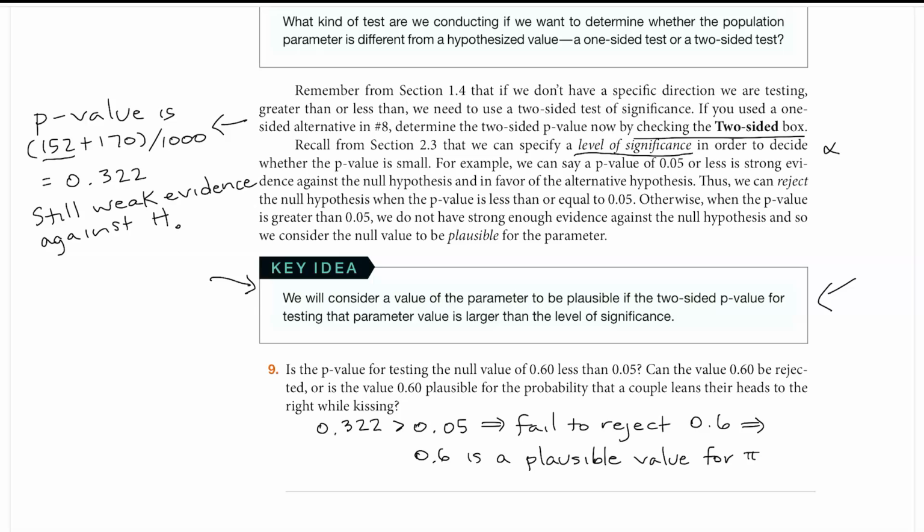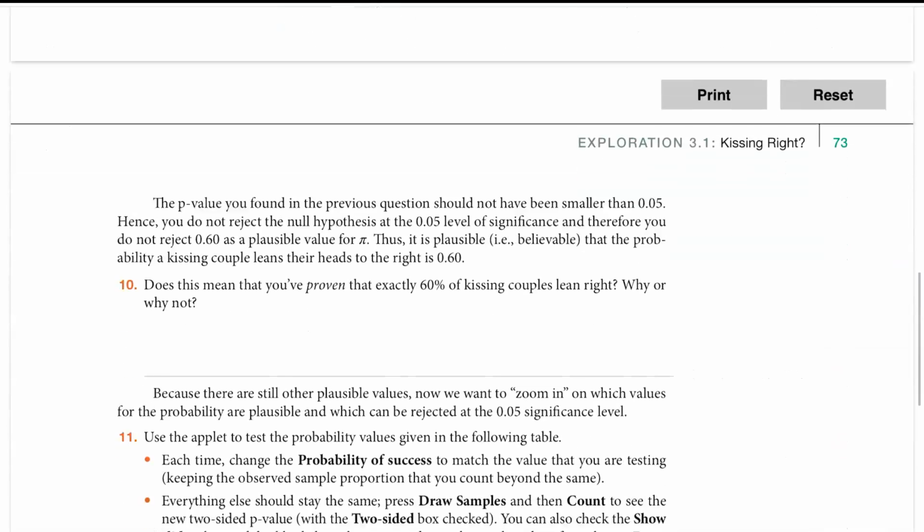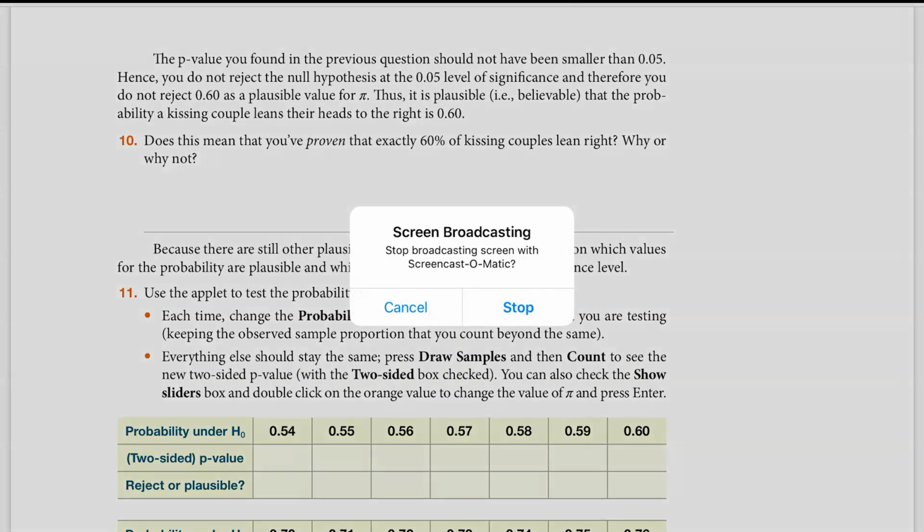So remember, at the beginning of this exploration, we started with the null hypothesis of pi equals 0.5, and we got a very small p-value, and we said, well, that's not plausible. What's plausible is that pi is bigger than 0.5, and now we've tested an actual value that is bigger than 0.5. We tested 0.6, and we found that 0.6 is a plausible value for pi, the probability of a couple, meaning the proportion of all couples that lean to the right while kissing.